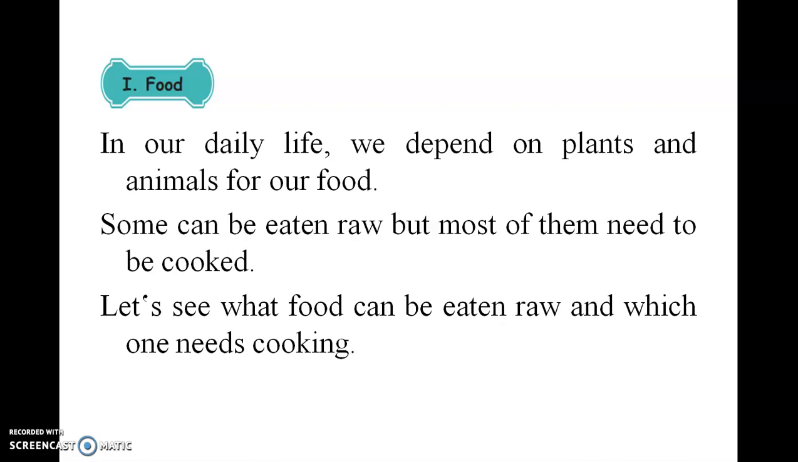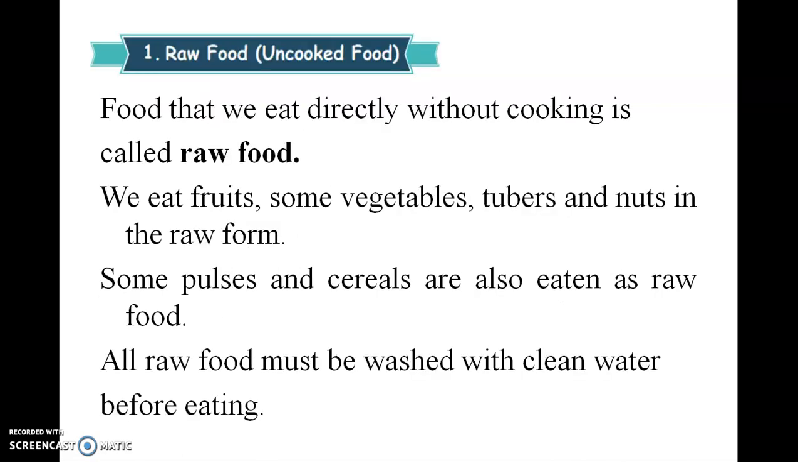Food. We take plants and animals as our food. We take those as raw as well as cooked. What is raw food and uncooked food? Food without cooking are known as raw food. Example, pulses and cereals. We should clean and wash before eating them.